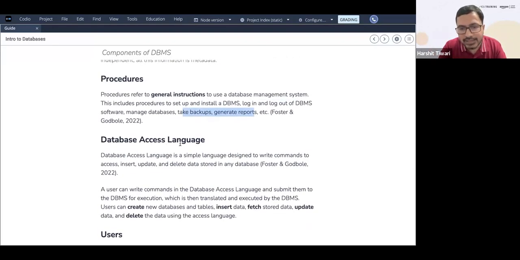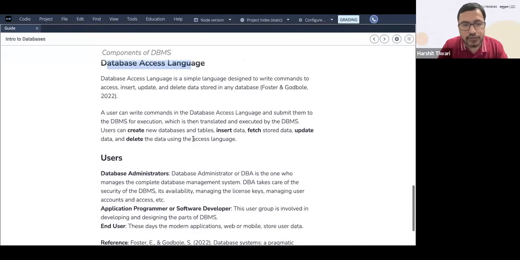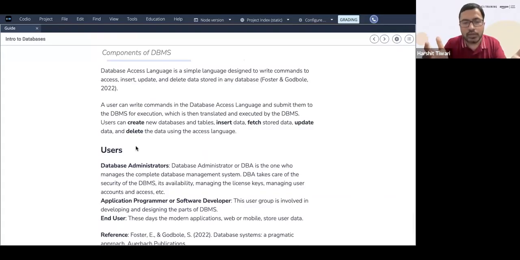Then you have the database access language. There has to be a particular language which will help you to create new database tables, insert the data, fetch the stored data, update, delete, and just manage the data. So that is the database access language. Finally, you have the users, users who are working on the database.